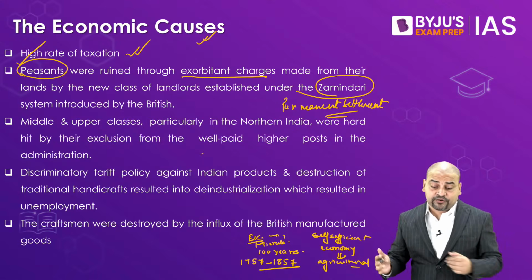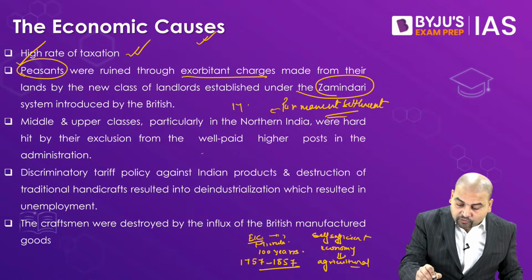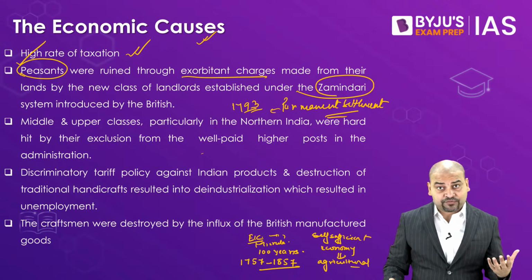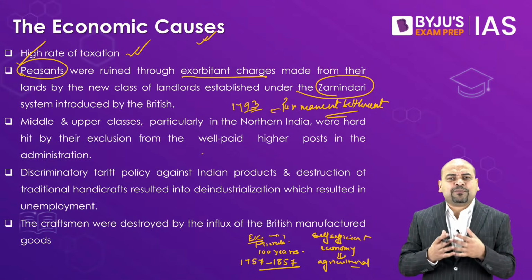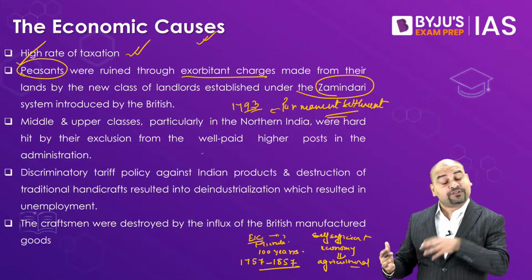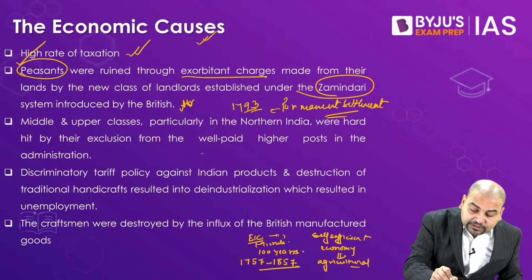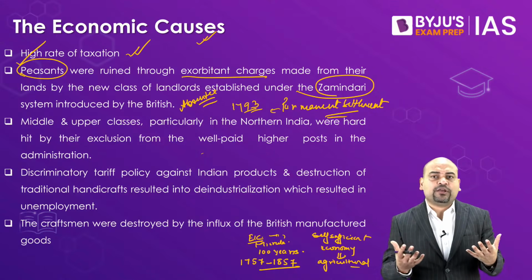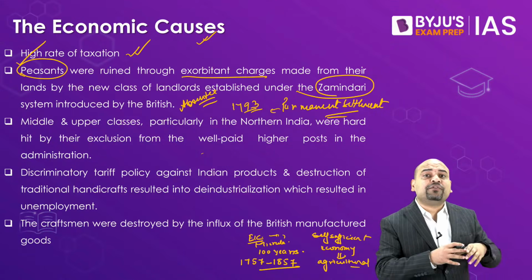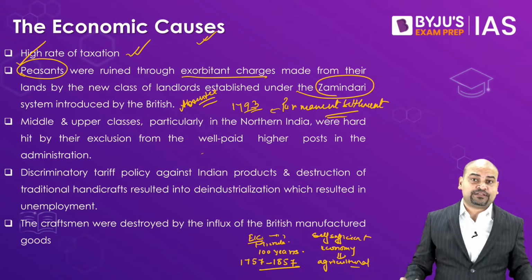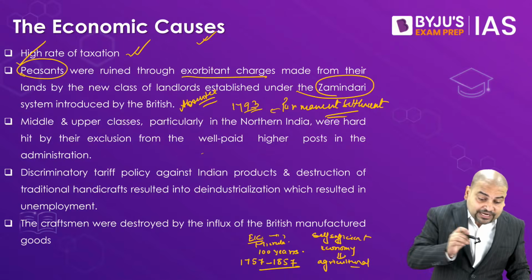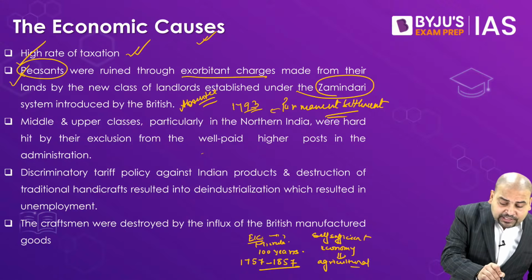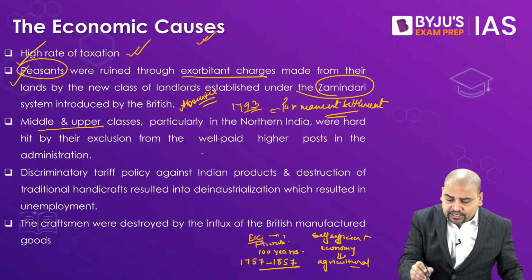Specifically in the northern areas of our country, this permanent settlement was brought in 1793. Under this, a new class of landlords known as zamindars was created, and they were usually not related to the peasants of the villages. Sometimes they would also be absentee zamindars. So without caring about the situation of the peasants, they would charge a lot of taxes, a very high rate of taxes. That also made our people, specifically the peasants, very angry. Third reason, middle and upper class. Again, in northern India, they were hit hard.